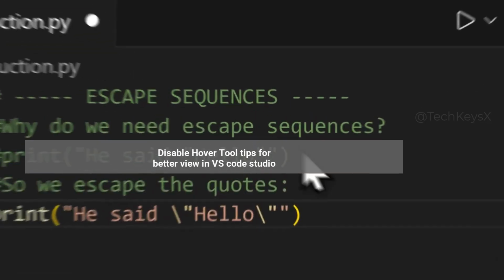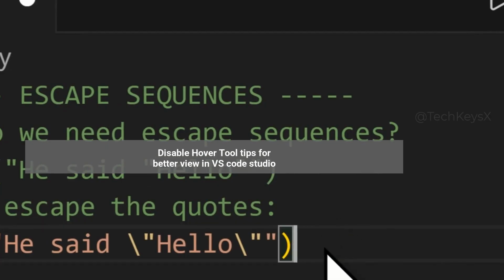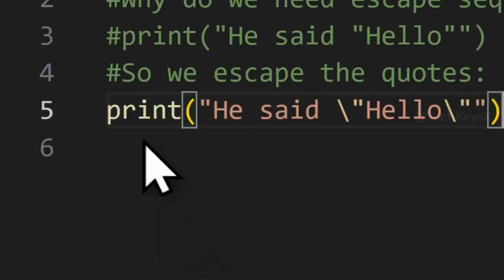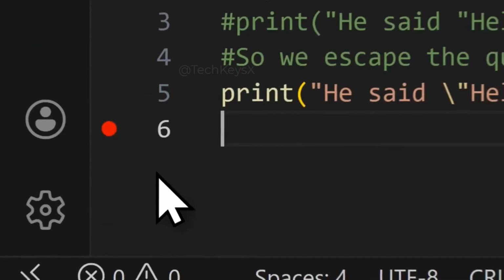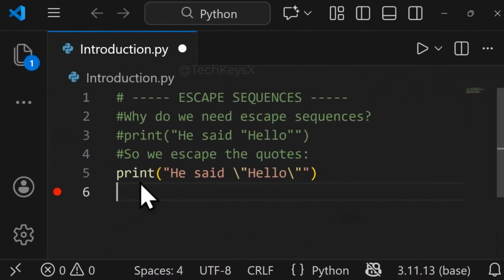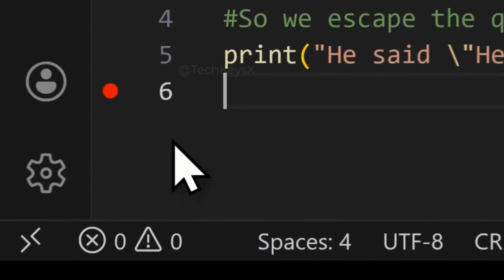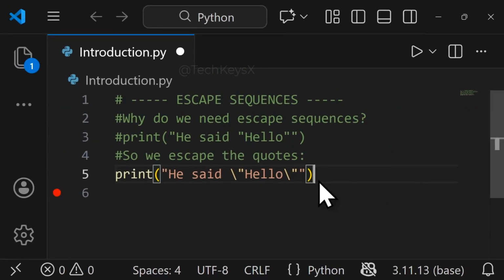As we were learning about each and everything in Python, today we will learn about some tooltips in Visual Studio. As I was writing the code, I found something very annoying. When I hover over the code, this will pop up. These are the tooltips which will pop up when you hover over function names. For example, when I hover over this print function, this will tell me all of this, which is very annoying, especially for a beginner who is focusing on the code, and you need to turn this off. So I found a very good solution to turn these off.